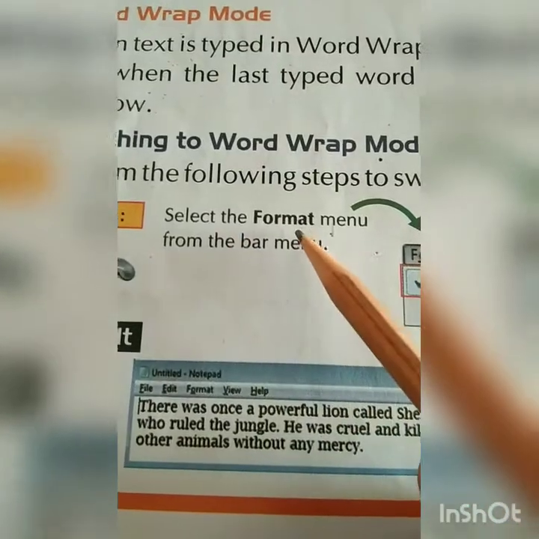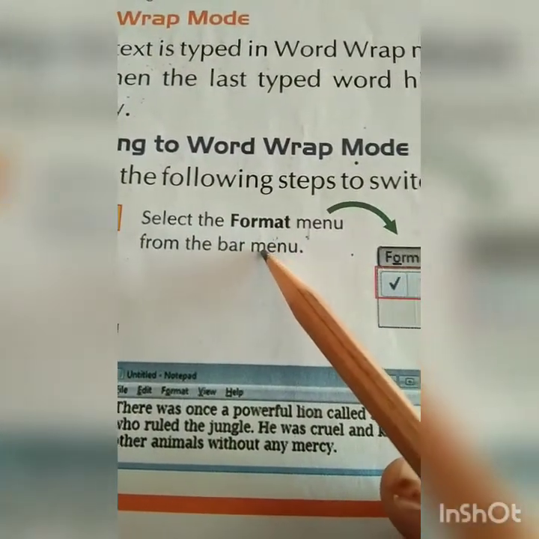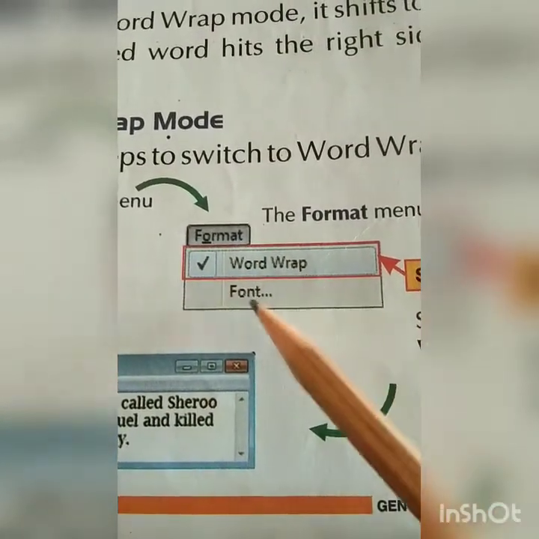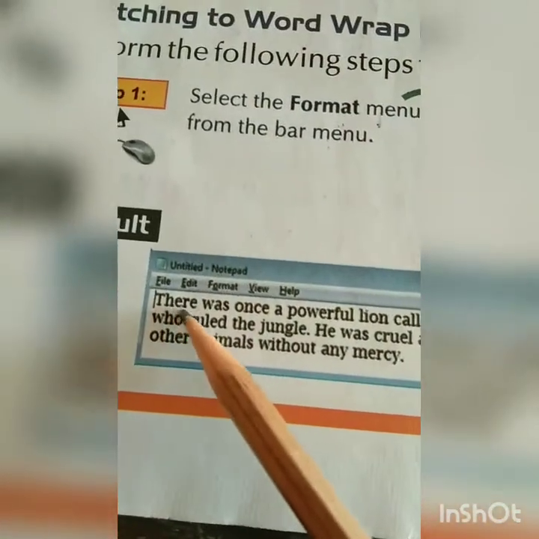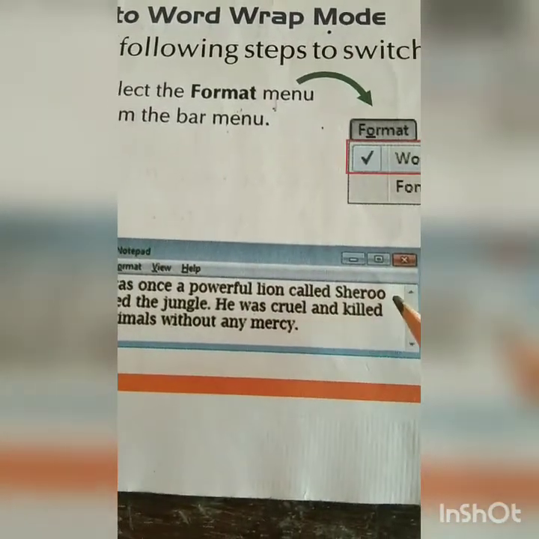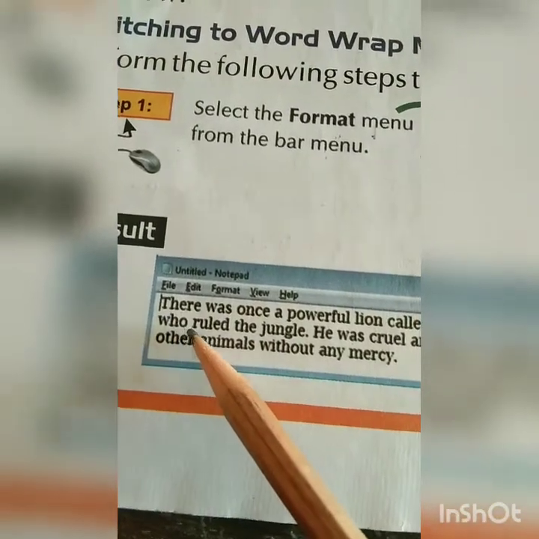Select the Format option from the menu bar, and from Format select Word Wrap, not Font but Word Wrap. Then you will get the result that when a word or sentence reaches the end of the window, it will come to the next line, and the next word starts from the next line.